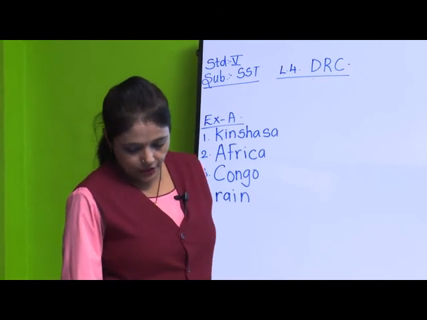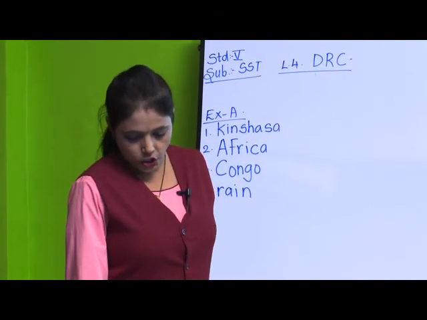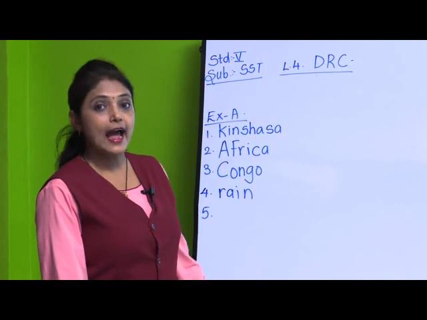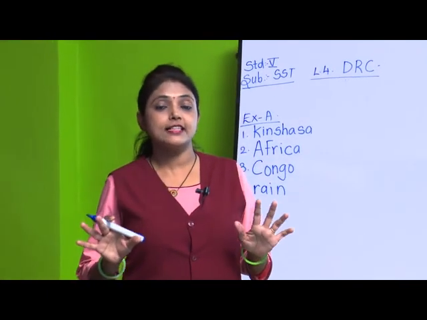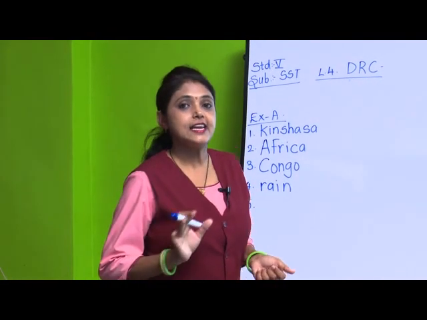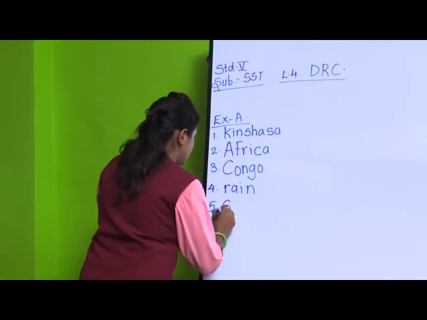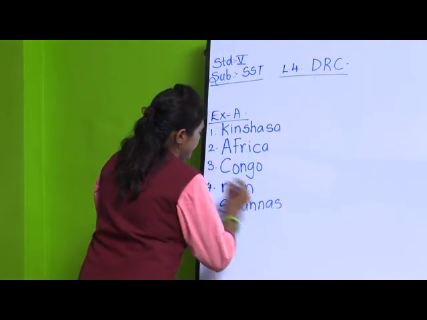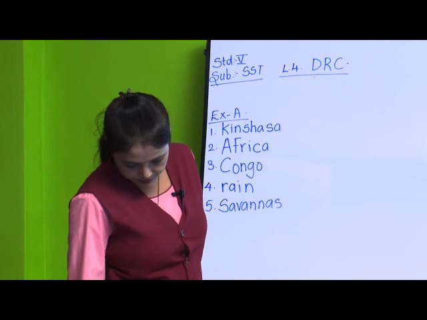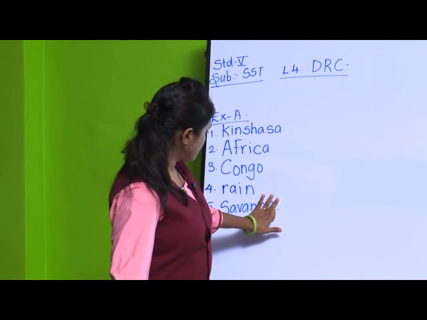Vegetation consisting of grasslands with short trees is known as a dash. Where are the short trees? There are very scattered trees and only grassland. Where are they? Yes, in savannas. S-A-V-A-N-N-A-S. Savanna.